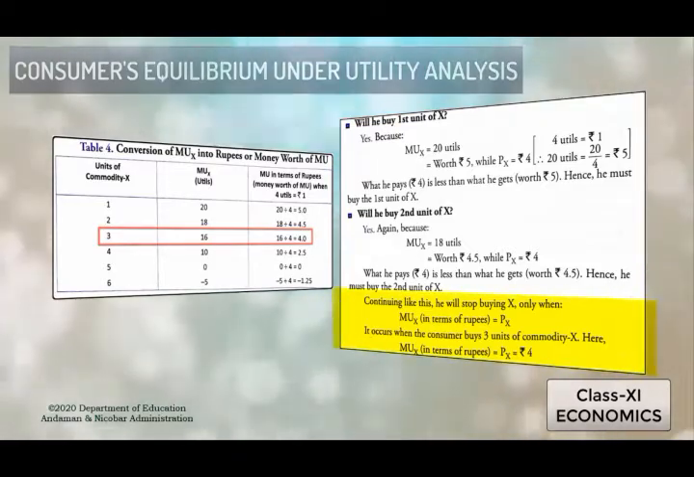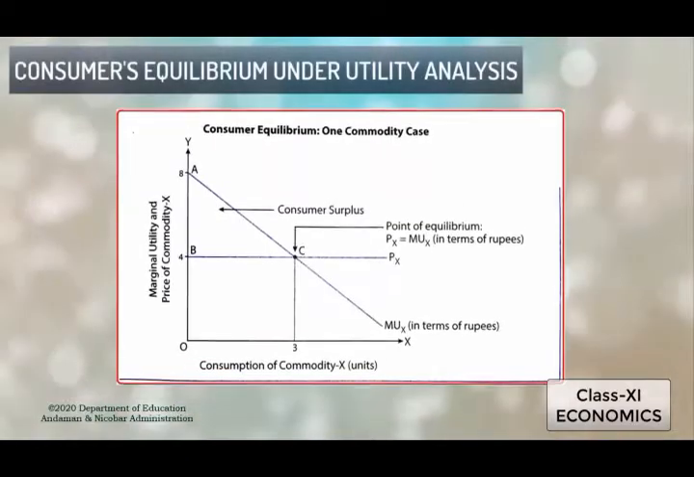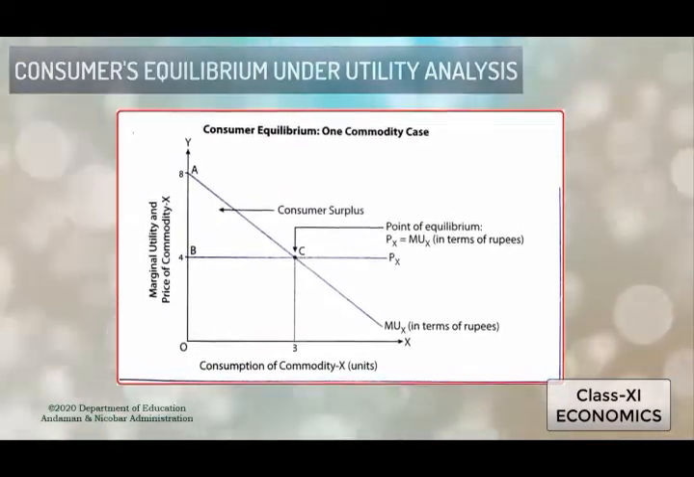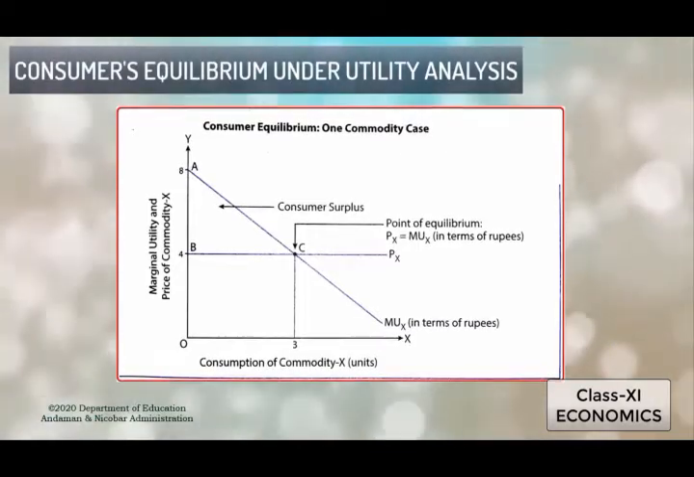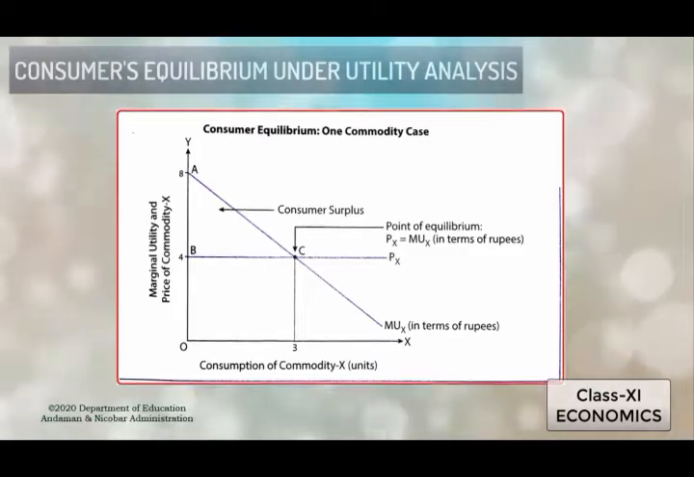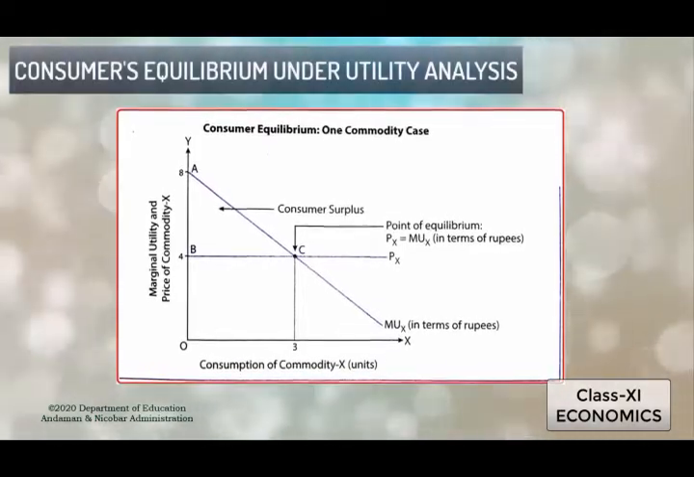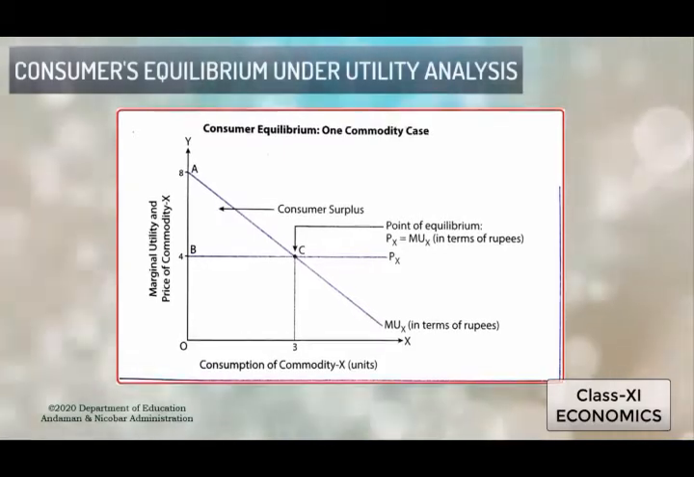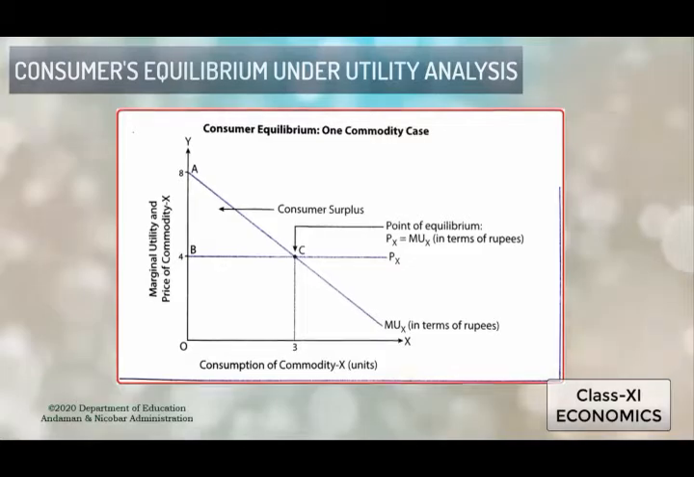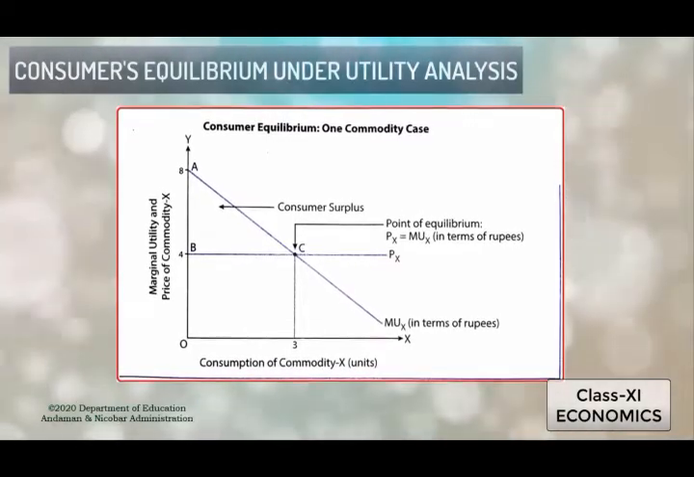Okay, students, that can be understood with the help of the diagram. Look at the diagram carefully. Here in this diagram, we can understand the concept of consumer equilibrium in one commodity case. So in the x-axis, we have the consumption of commodity X. In the y-axis, we have the value of MU of X and PX. So now, students, look at the curve here. You can see that the MU of X decreases from the beginning, starting from 8, it goes down